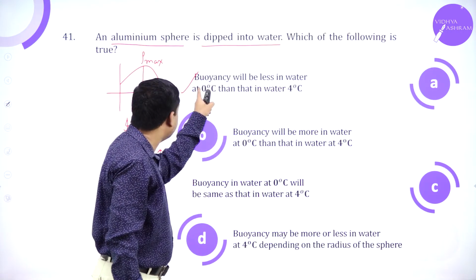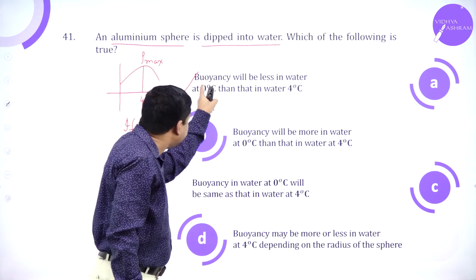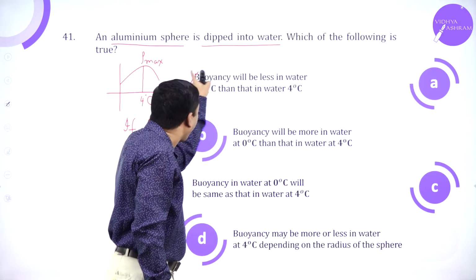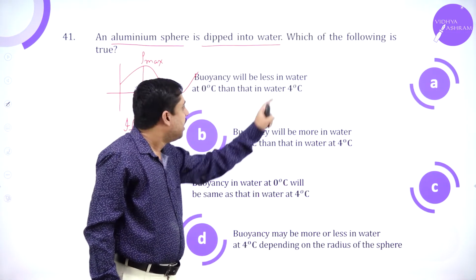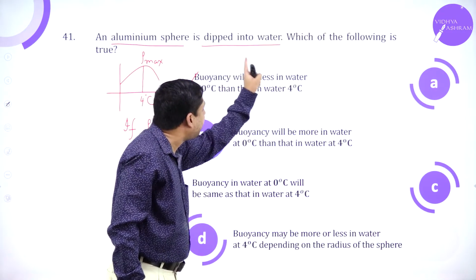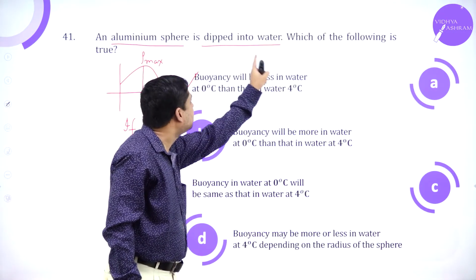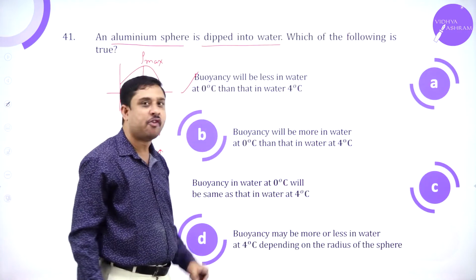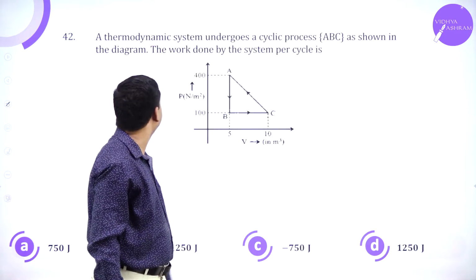Why? At 0 degrees Celsius, density is minimum, so buoyancy is minimum. At 4 degrees Celsius, the density of water is maximum, so buoyancy is maximum. So the first option holds good.